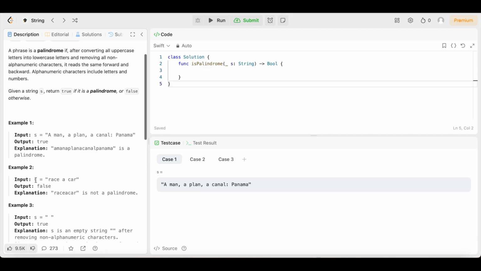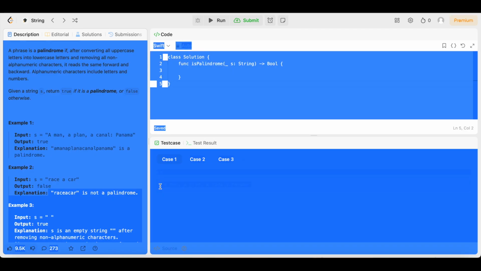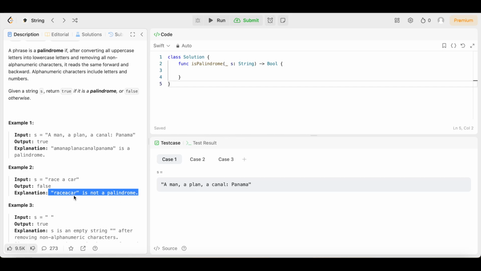But first we have the input S equals "race a car". The output is false. Explanation: "race a car" is not a palindrome. Why? Because it's not spelled the same forward and backwards. Now, you might be thinking, oh, I thought race car was a palindrome. Race car is a palindrome.